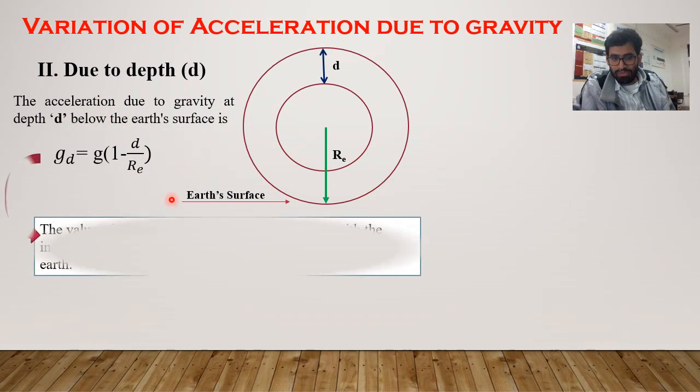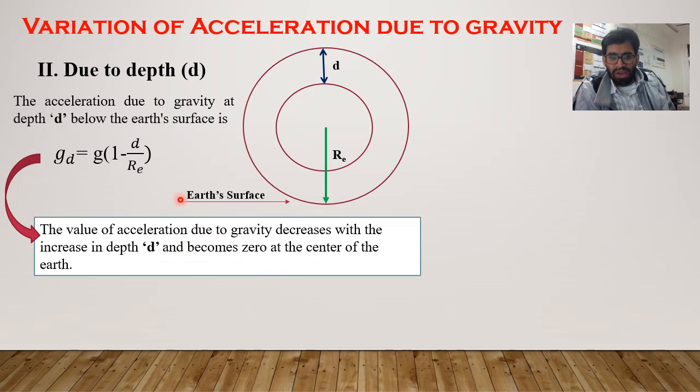From this equation we can say the value of acceleration due to gravity decreases with the increase in depth below the Earth's surface and becomes zero at the center of the Earth, because at the center d will be equal to the radius of the Earth, and this whole thing will be zero. So g_d is definitely zero because this product will be zero.